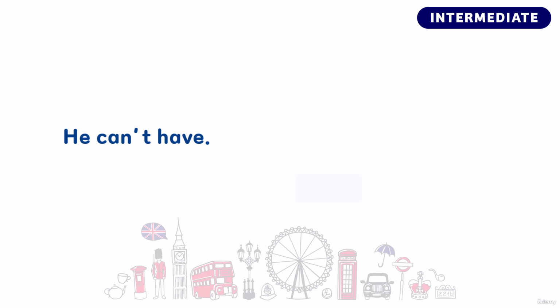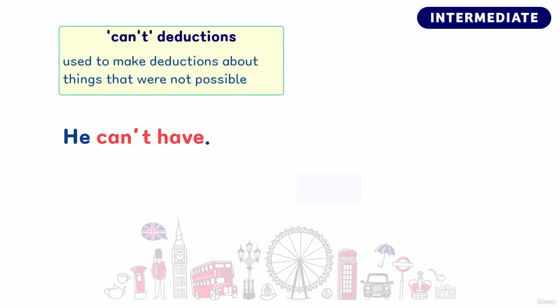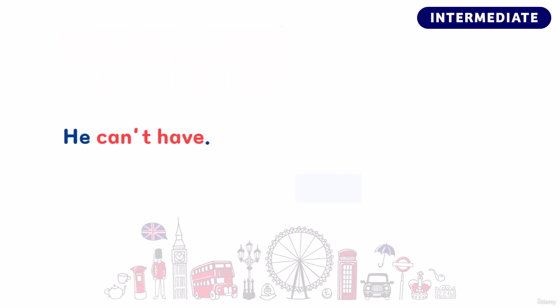He can't have. The key phrase in this sentence is can't have. We use can't have when we think it's not possible that something happened in the past. So the speaker is saying that it's not possible that John took time off. Additionally, same as may have, we usually use the past participle of a verb after can't have.